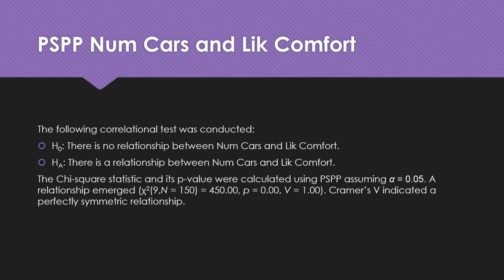And for that matter, the strength of the relationship between number of cars and like comfort has to be determined through the usage of Cramer's V. And the Cramer's V value gave us 1, which indicated a perfectly symmetric relationship.